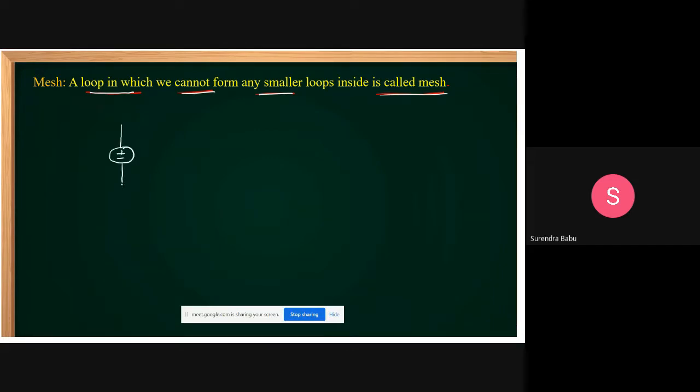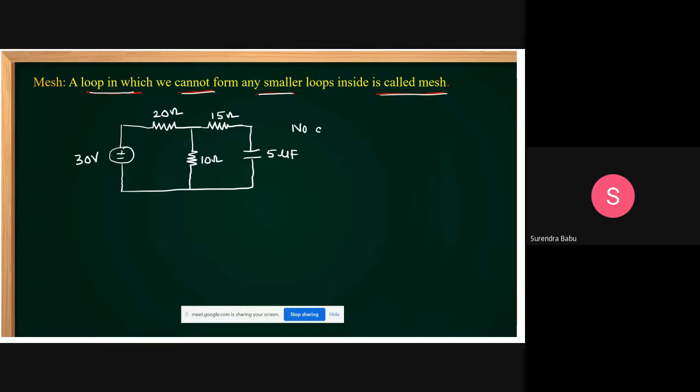I connected one resistance, one more resistor, and one more resistor here. Any element you can take, no problem. Here I connected one capacitor. Let this be a 30 volt source, a 20 ohm resistance, a 15 ohm resistance, a 10 ohm resistance, and a 5 microfarad capacitor.